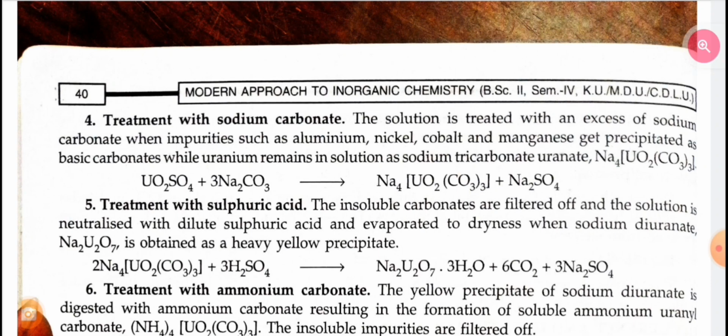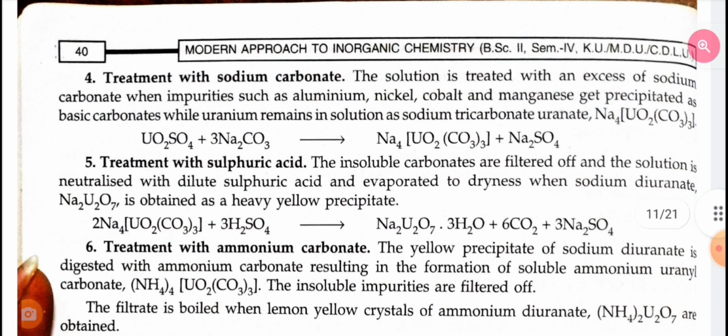Fifth, treatment with sulfuric acid. The insoluble carbonates are filtered off and the solution is neutralized with dilute sulfuric acid and evaporated, when sodium diuranate is obtained as a heavy yellow precipitate.